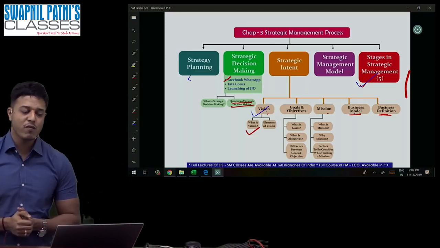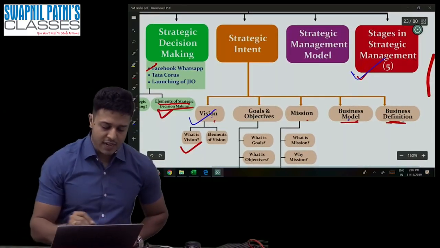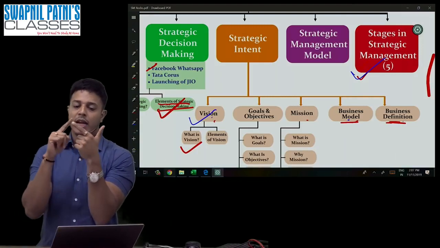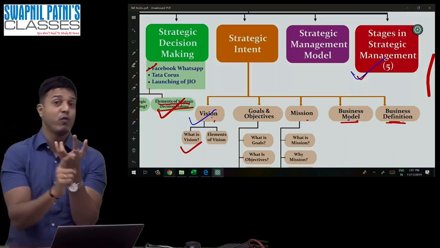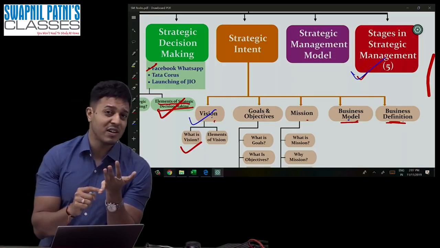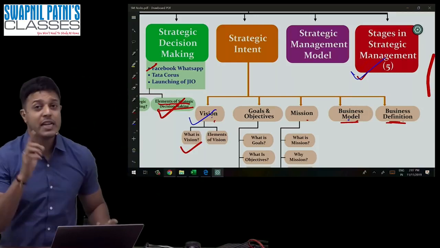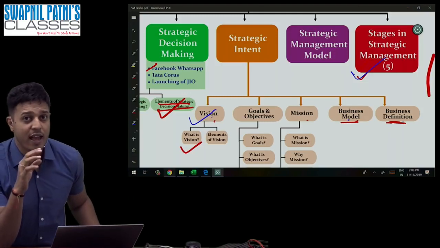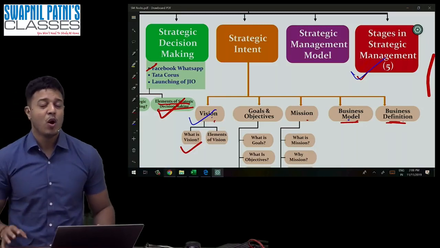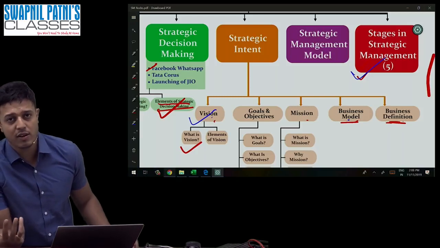In the examination they may ask you the elements of strategic decision making. There are 6 elements. Number 1, such decisions are taken by the top management. Number 2, they need a large number of resources. Number 3, they are future oriented and long term. Number 4, a lot of factors are required to be considered, both internal and external, while taking such decisions. And the last point, in case the decision goes wrong, it will have an impact on all the departments of the organization. Not only one department will suffer; the entire organization will be shaken, because the decision needs a really large amount of funds.